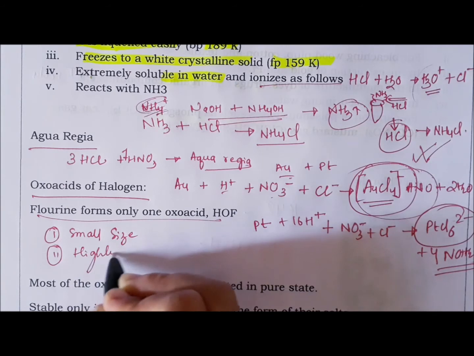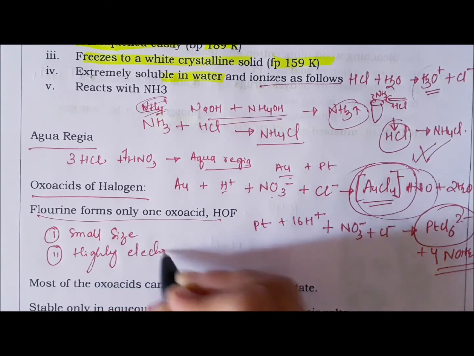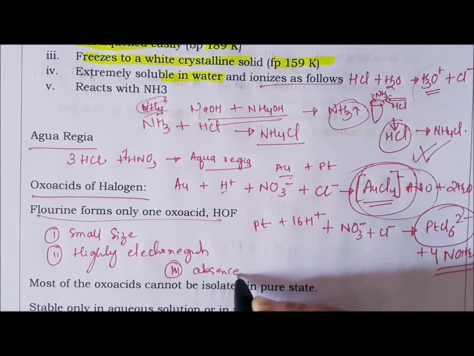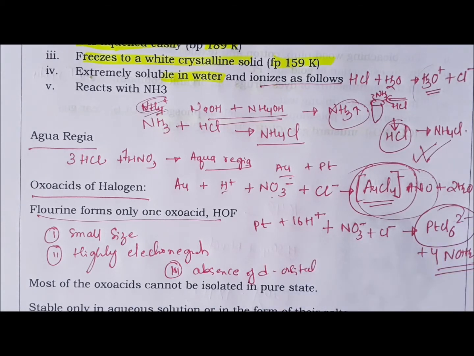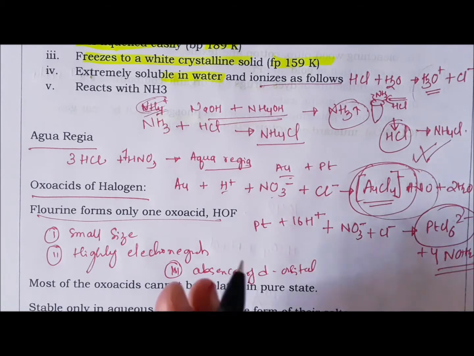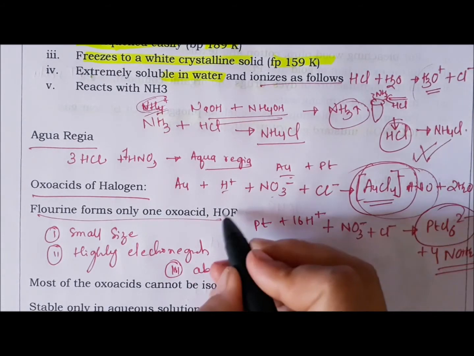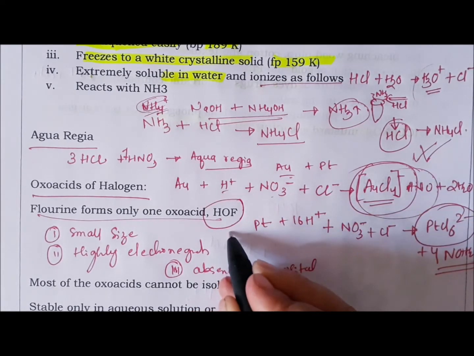Another reason is the absence of d orbital. So for that reason fluorine forms only one oxo acid, and that is HOF, hypofluorous acid, also called fluoric acid.